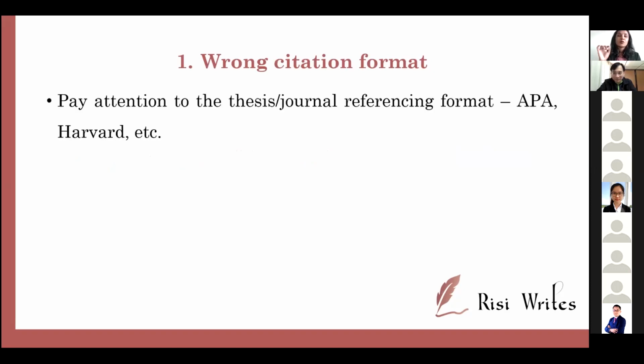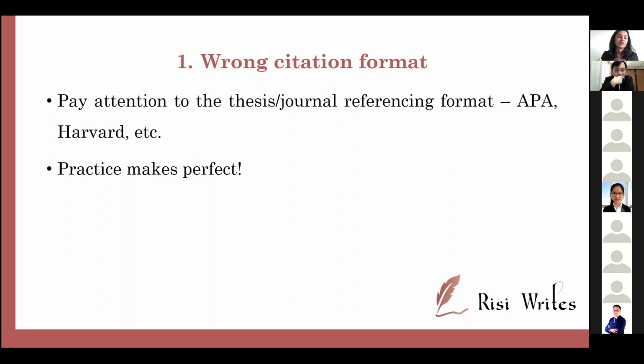So now, when we do our thesis, we typically follow the thesis of people we have read before us, or just APA format. But I think it's important to pay attention. Read your university guidelines or the general guidelines. So see if it's APA, Harvard, MLA, etc. Even some journals, they say APA, but in their referencing section they require that certain things like the et al. must be in italics, things like that. Very small details. So you must pay attention to that.